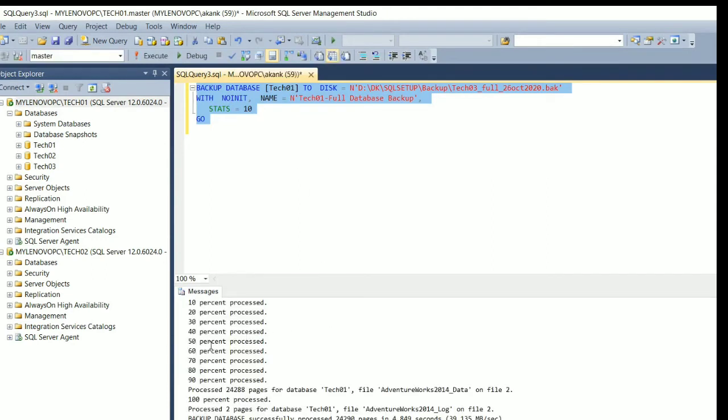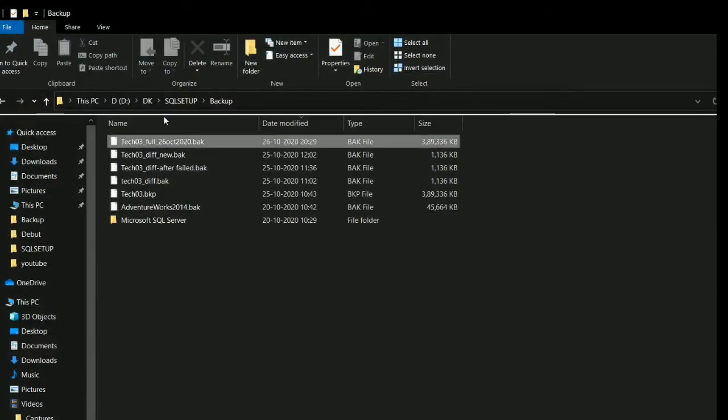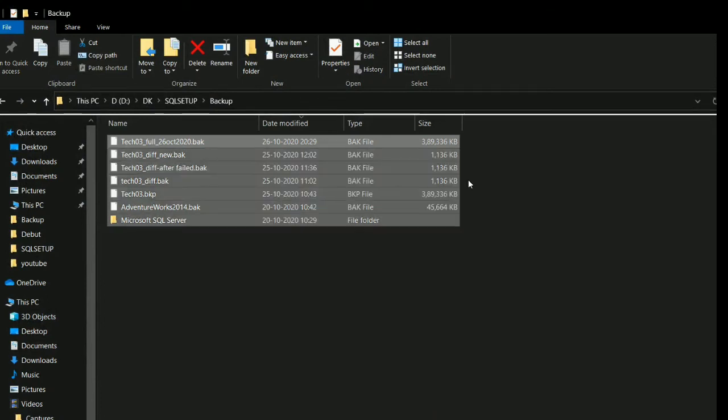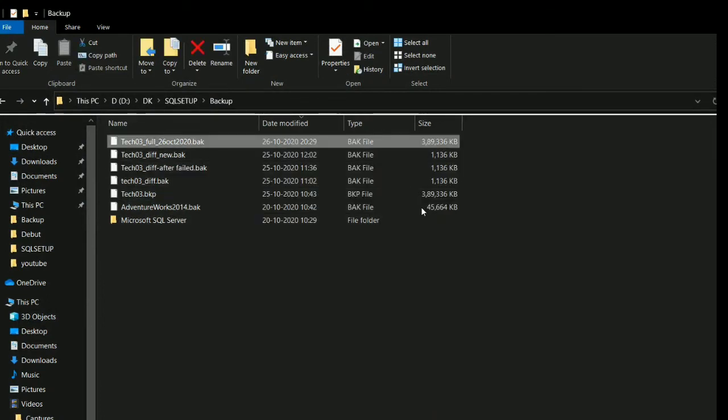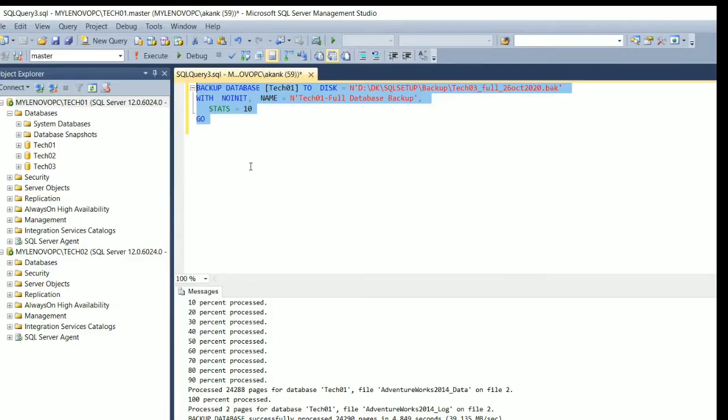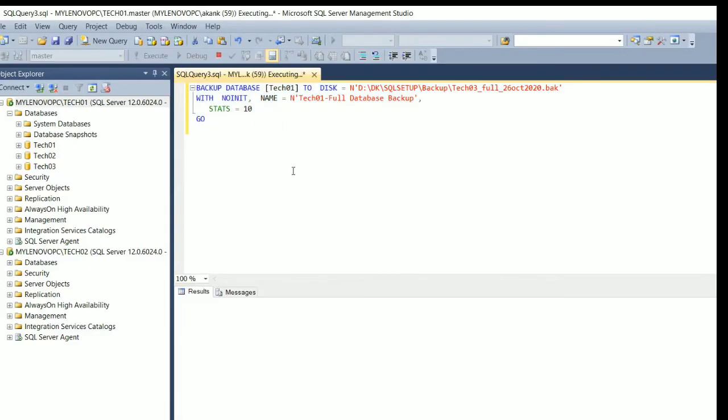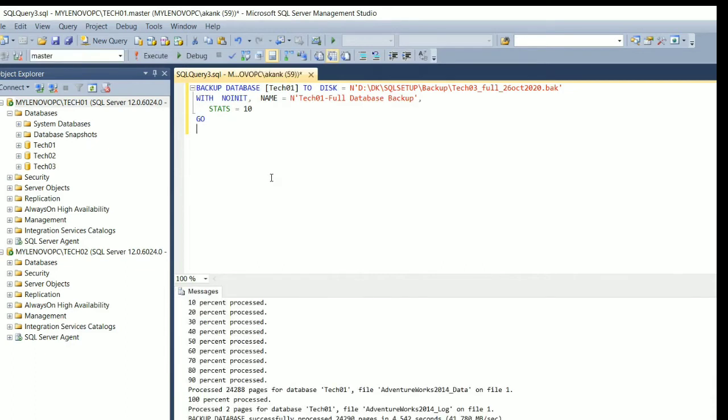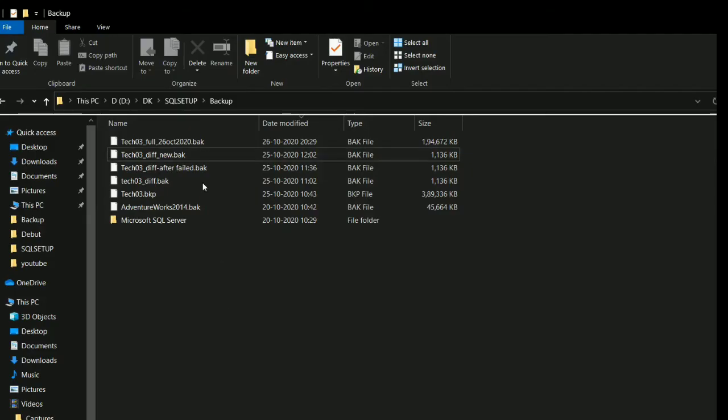Now you can see the backup is done successfully. If you verify the backup location, your backup size is around 389. Let me remove this file, it's an earlier file, and then I will retake the backup. Now I am taking the backup again. It will take a minute to finish. Yes, it's completed now. Let me verify the size of this backup file. It's 194672 KB, right?